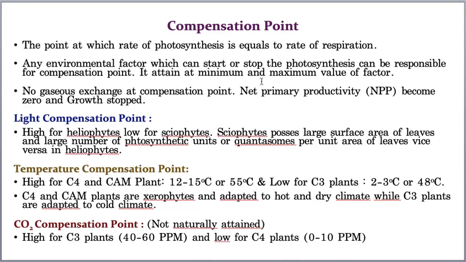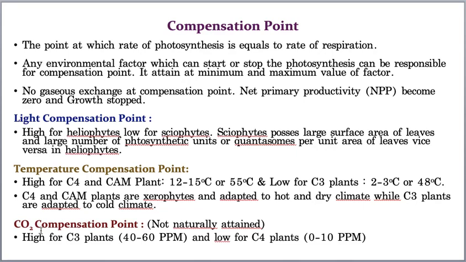Now, there are three types of compensation points. What are they? Let us take the first one, light compensation point, the next one is temperature compensation point, and the last one is carbon dioxide compensation point. But please understand one thing, carbon dioxide compensation point is usually never natural. Why? The atmosphere always maintains 0.03, of course maximum 0.04 percent of carbon dioxide.